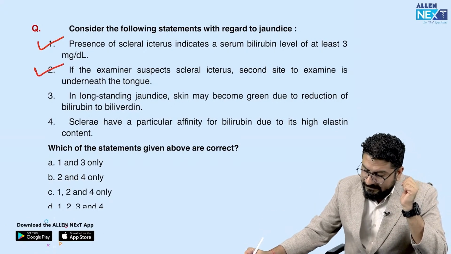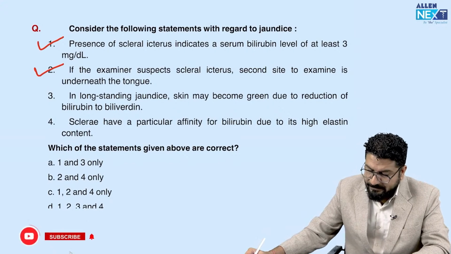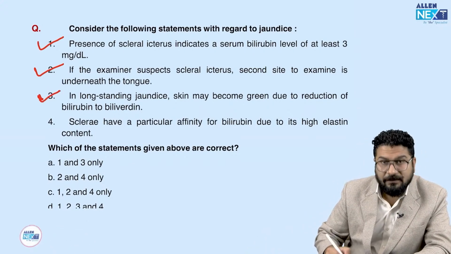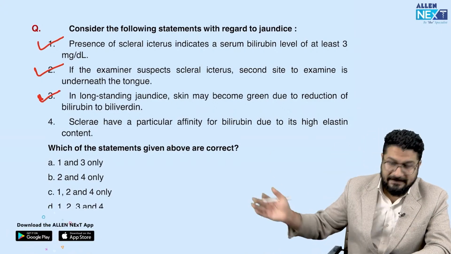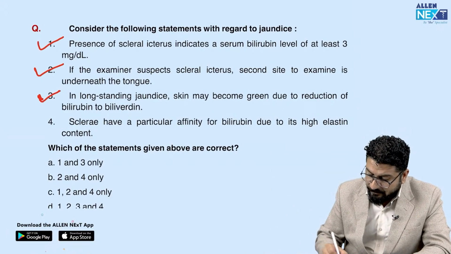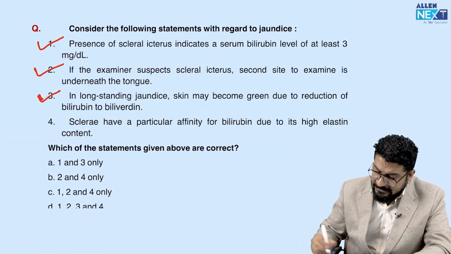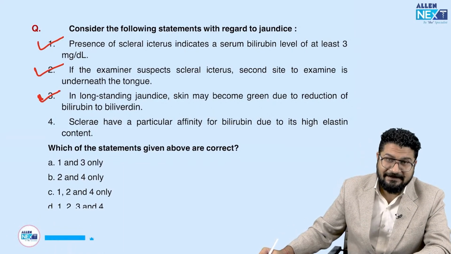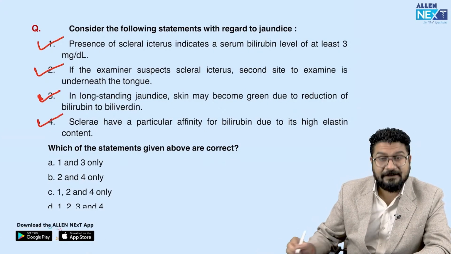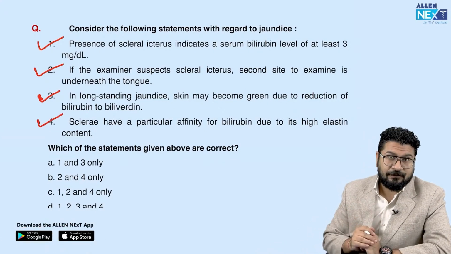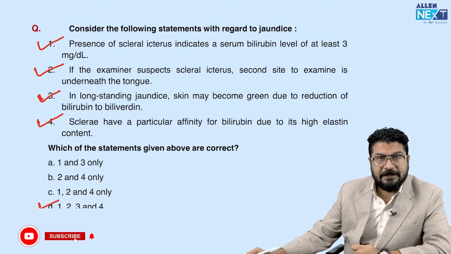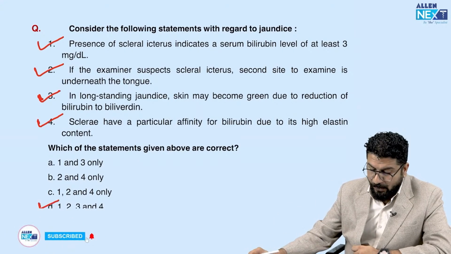In long-standing jaundice, skin may become green due to reduction of bilirubin to biliverdin. That's also a correct statement. In a person who has had jaundice for more than 20 days, there will be conversion of bilirubin to biliverdin. Sclera have a particular affinity for bilirubin due to high elastin content. That is again a true statement. So in this question, all 4 options are correct: 1, 2, 3, 4, all options are correct.